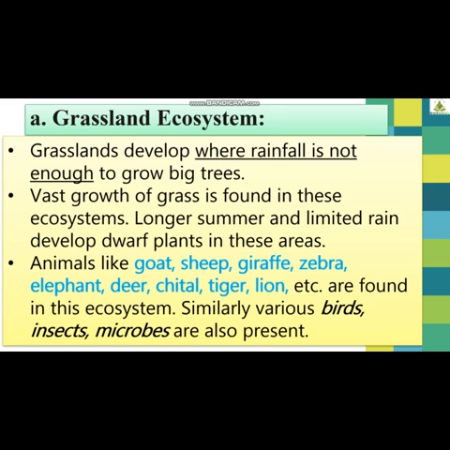We have seen while learning the components of an ecosystem how several biotic and abiotic factors are related with each other, and each and every one has a specific role to play. So along with animals, students, we will always find birds, insects, and microbes for decomposition. So this was all about grassland ecosystem.